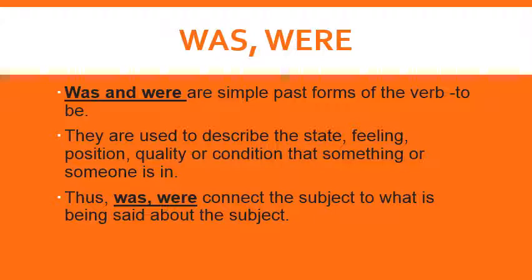It connects the sentence. So was and were are sometimes used as helping verbs and sometimes as main verbs. We are going to see the examples and I'll tell you where they are used as helping verbs and where they are used as main verbs. Let's start.